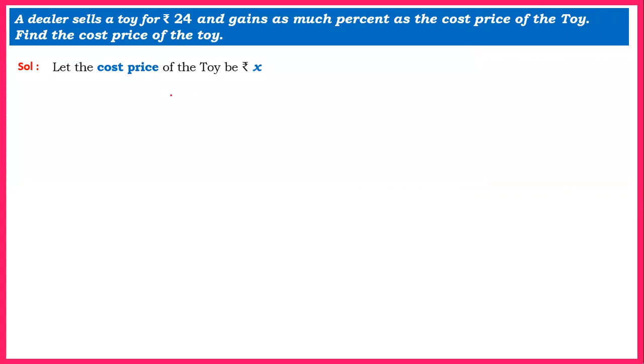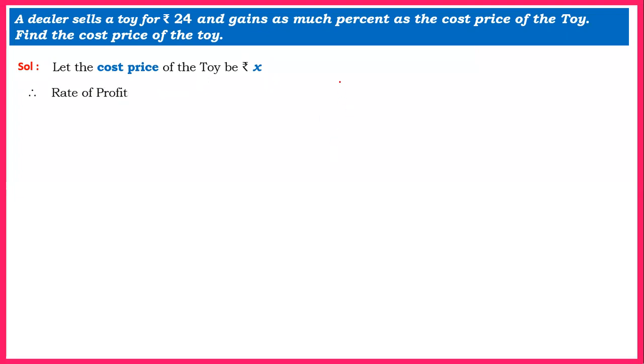Now, since the cost price is assumed, now students, there is some relation. The selling price is given 24. It's very straightforward. Now here gains and gains. Now when I say gains, from the word gains, what I remember is profit. That means profit is as much percent as cost price. Now students got confused here. Now very simple. Now gains is, that means profit is, that is rate of profit.